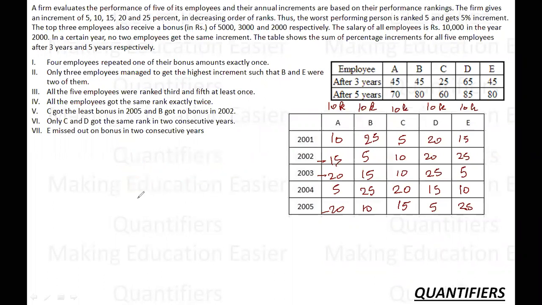So let's talk about the increments now. For A, the salary will be 10,000 into 1.1 into 1.5 into 1.2. This is the multiplying factor of A. For B, the multiplying factors are 1.25, 1.15.